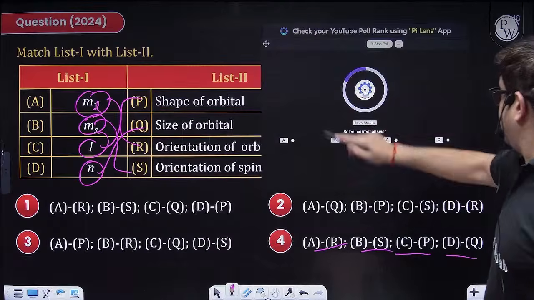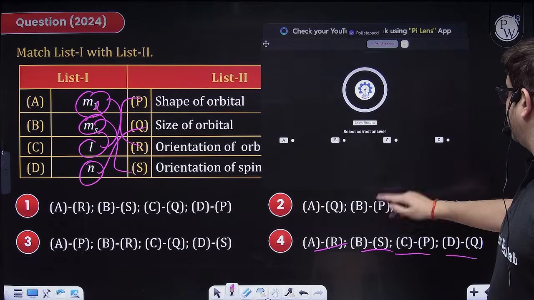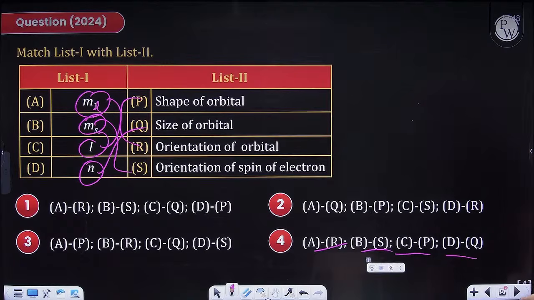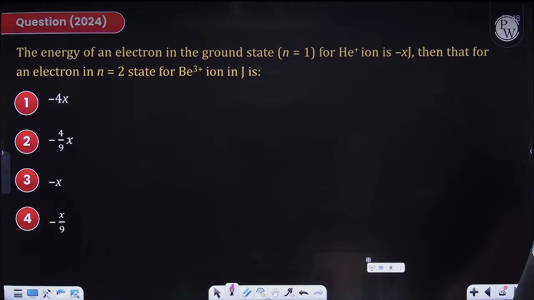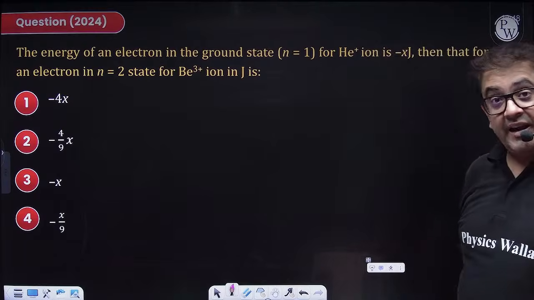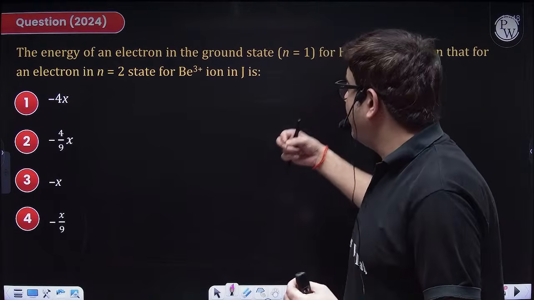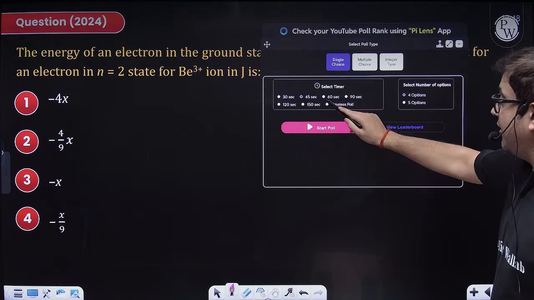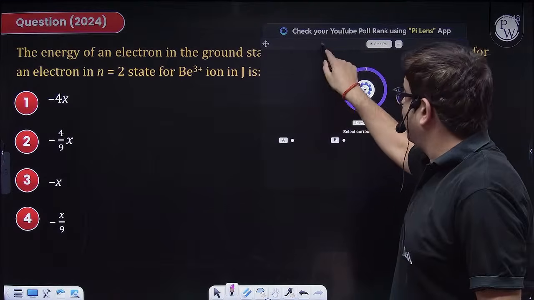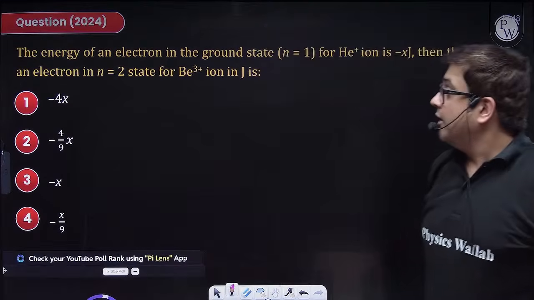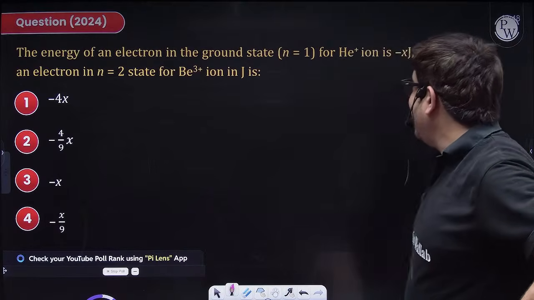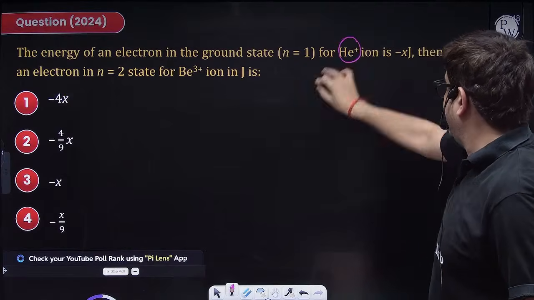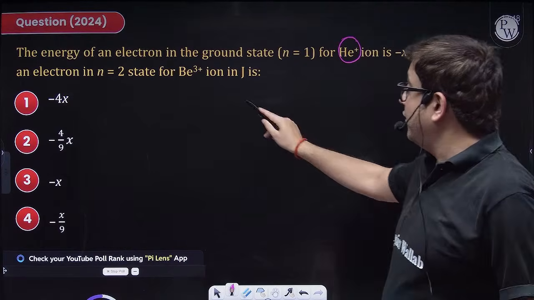Let me check, because most of you have done this also. Chalo, perfect. 60%, fair enough, beta. But yes, you have to maximize your speed. So after the quantum model, the next question is again a revision of Bohr theory. Without further ado, I'm giving you 45 seconds for this. Your time starts now. The energy is given for He plus, and then you have to give the energy of beryllium plus 3.